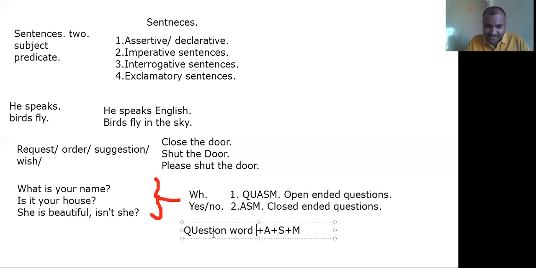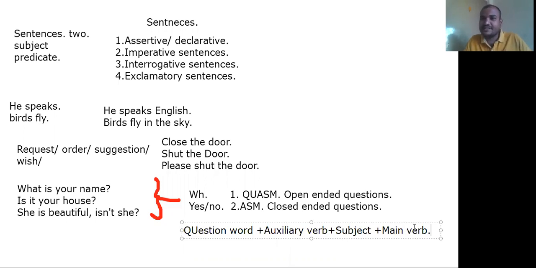Question word. Second one, auxiliary verb. Third, subject. So QUASM method means question word plus auxiliary verb plus subject plus main verb. This is the equation of QUASM method questions.